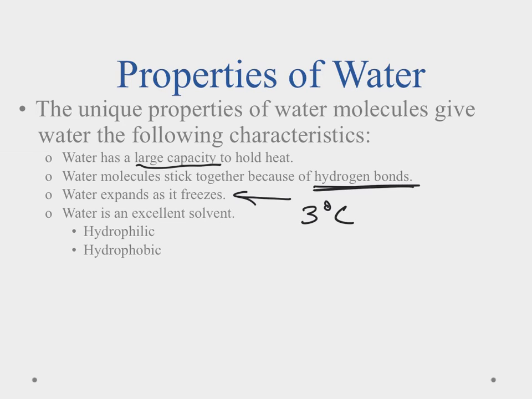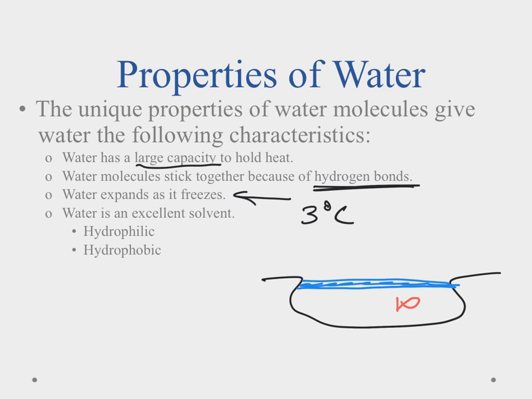And that plays an important part if we think about like a pond or something of that nature. If that pond is sitting there and it has water here, and then in the wintertime it freezes, what it does is only the top part of the pond will freeze over and form ice. And that means that the little fishes down below are able to survive through the winter. And that's kind of a really interesting thing. And that works out really nicely. And you can try that on your own.